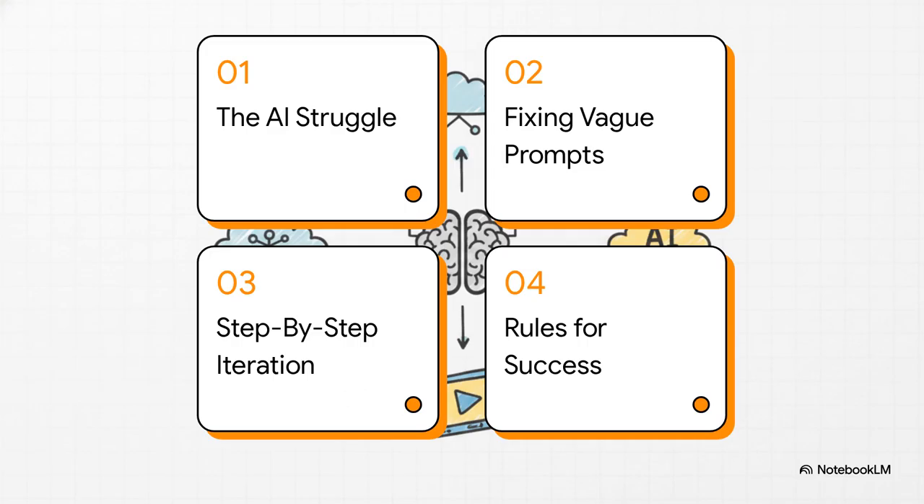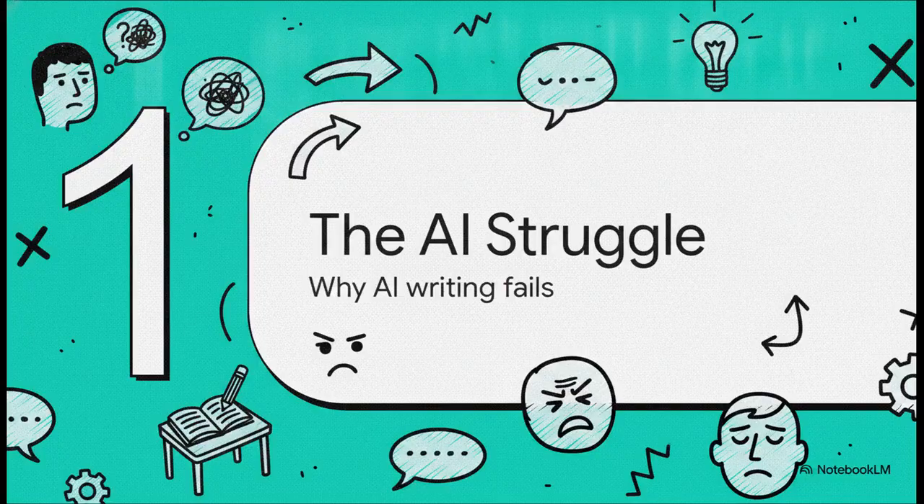Here's our quick roadmap for today. First, the AI writing struggle. Second, fixing vague AI prompts. Third, step-by-step AI iteration. And finally, rules for AI success. Starting off with Section 1, the AI writing struggle, and why AI writing sometimes fails.